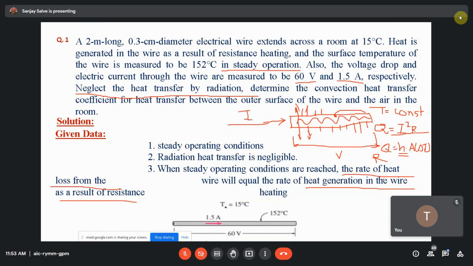Here, this is the rod. It has a voltage of 60 volt and a current of 1.5 ampere. The temperature is 152 degrees Celsius, and the surrounding fluid temperature, that is nothing but the air over here, is 15 degrees Celsius. Get it?